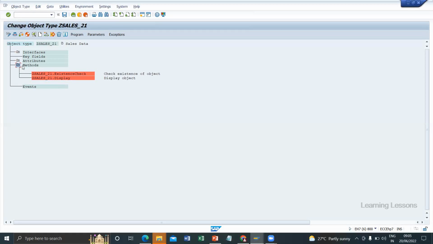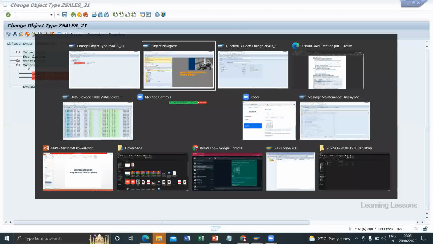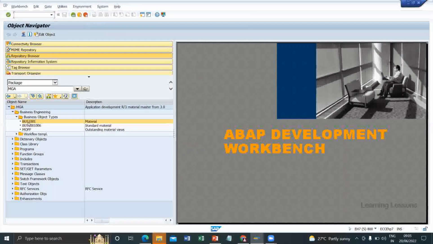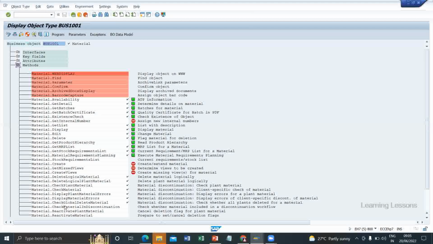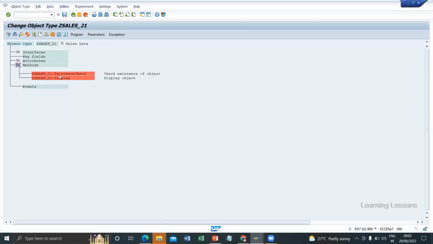Okay, now if you see here, methods. For material, we found this. We double click this to go to methods. We have a number of methods here. All the methods are implemented in this business object type. Now here we can see we don't have any method showing in green. It indicates that we didn't add it. We have to add it.